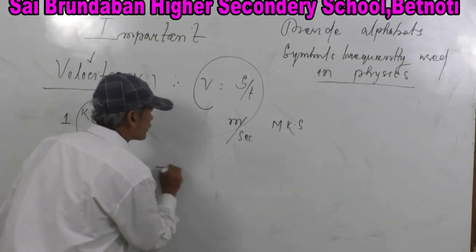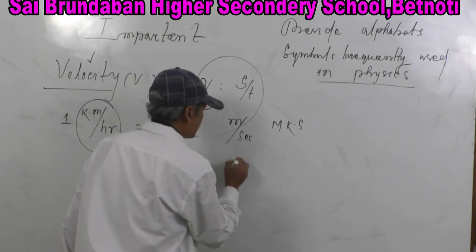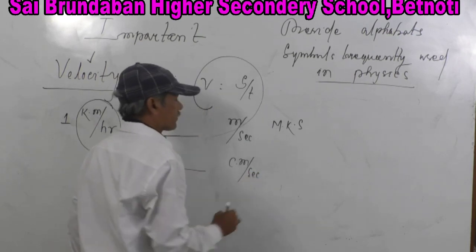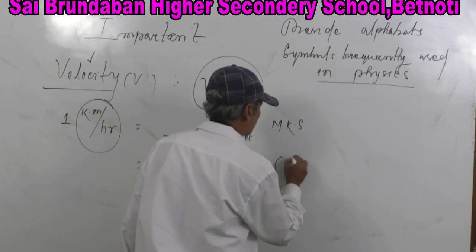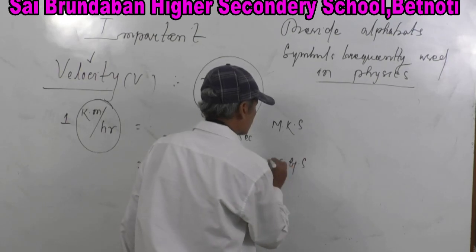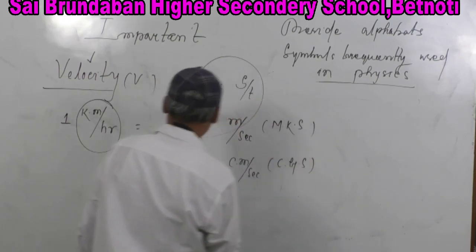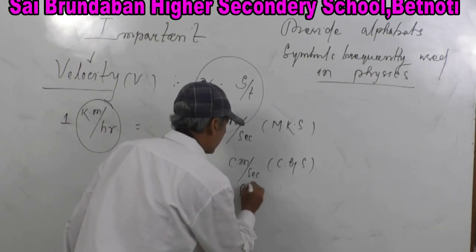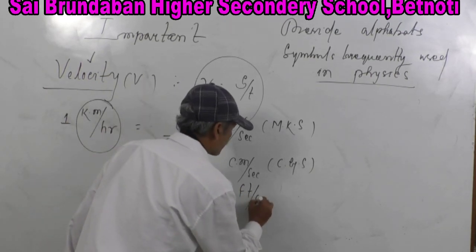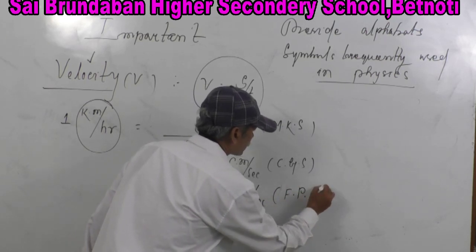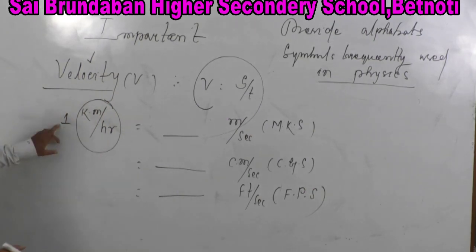Is how much in centimeter per second, in CGS system, and is equal to how much feet per second in FPS system. Let's start now.